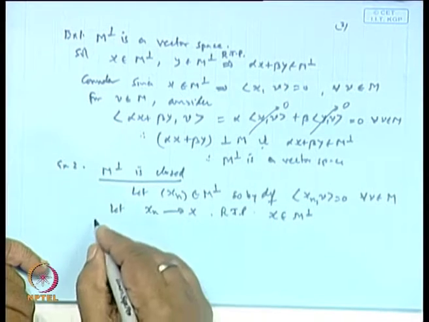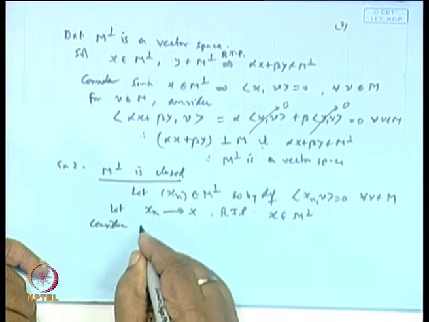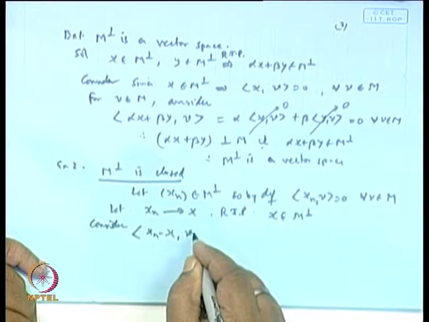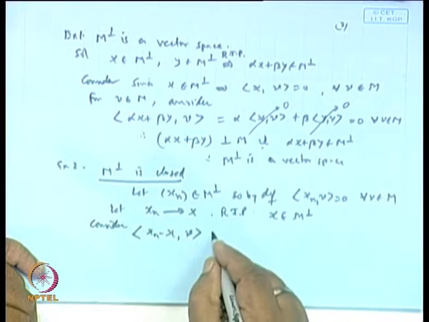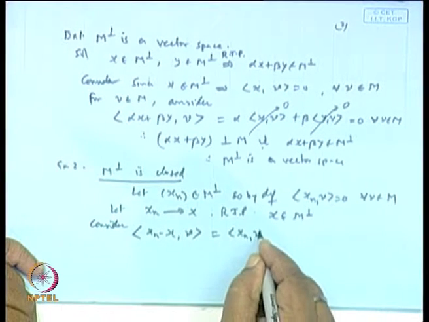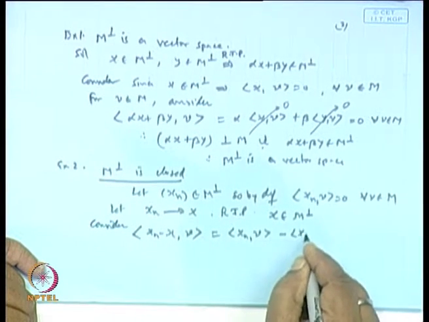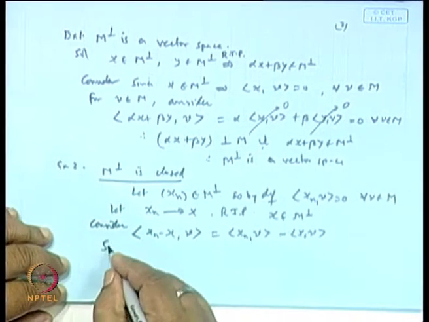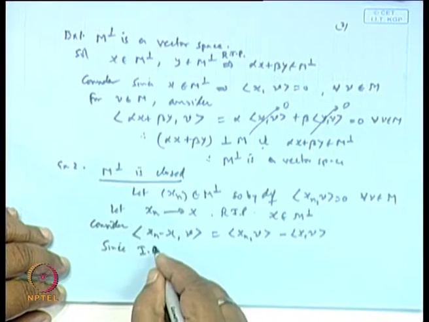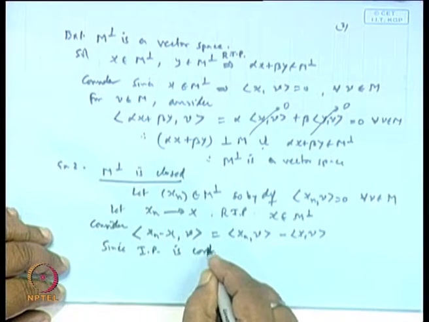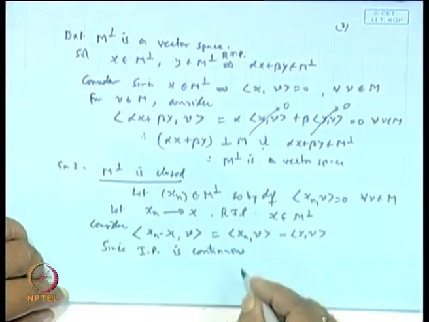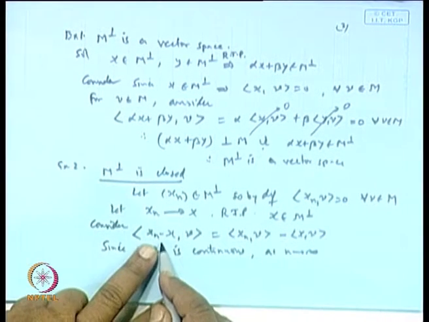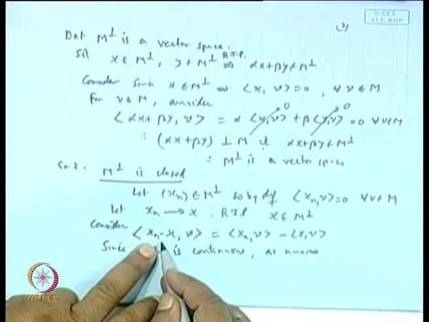So, consider the inner product of x n minus x with v. This can be written as the inner product of x n and v minus the inner product of x and v. Now, since the inner product is a continuous function, as n tends to infinity, x n converges to x, so this limit will go inside.